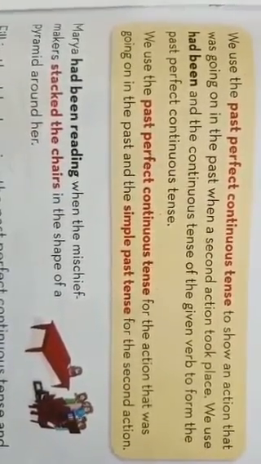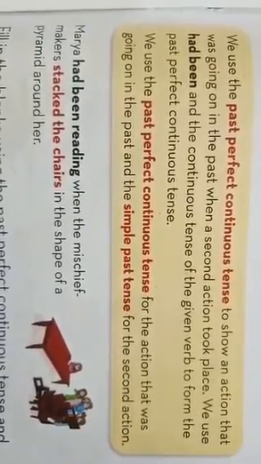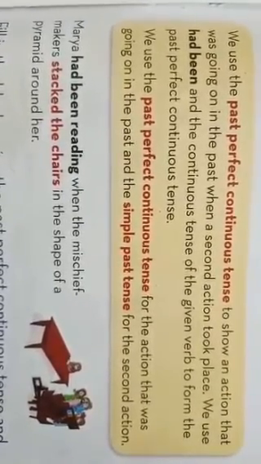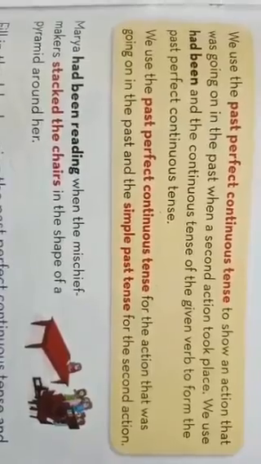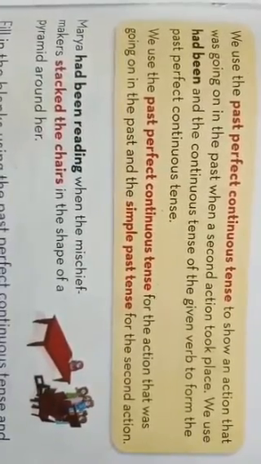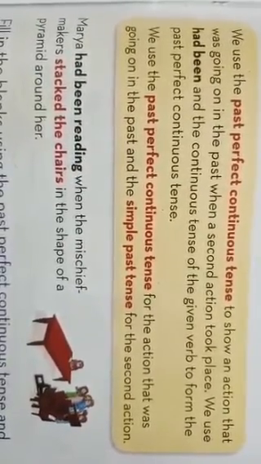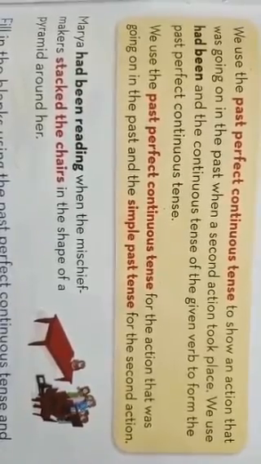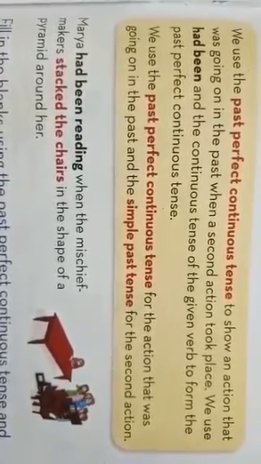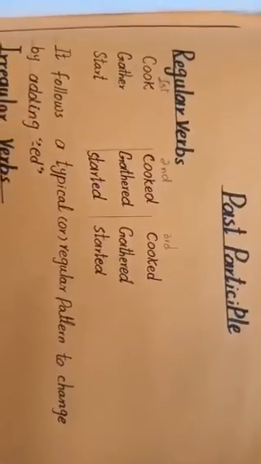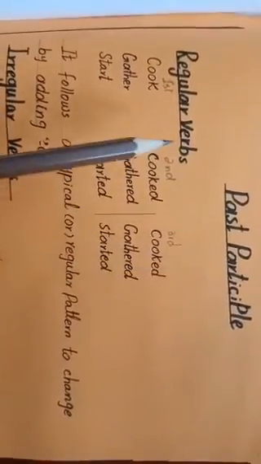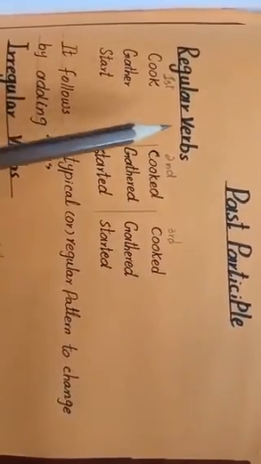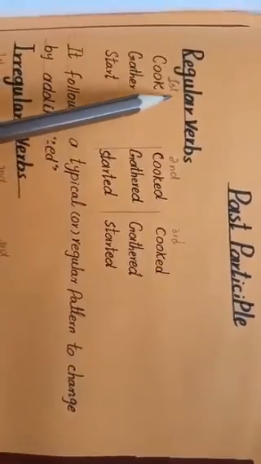Participle, as we use in past perfect tense. The past participle is formed by adding ed with regular verbs, and by changing irregular verbs into the third form of the verb.